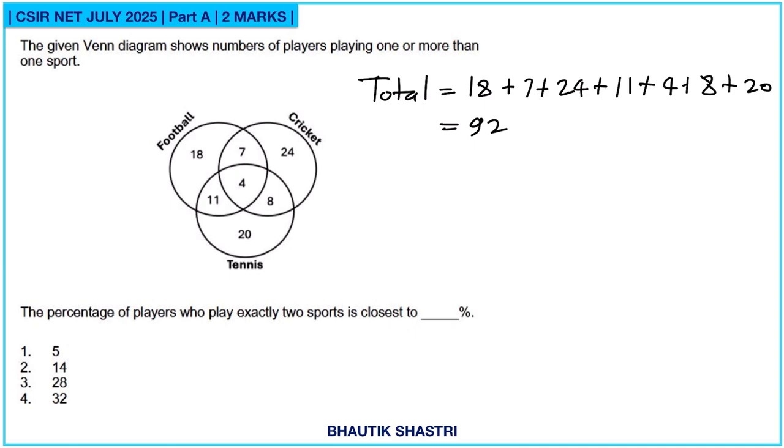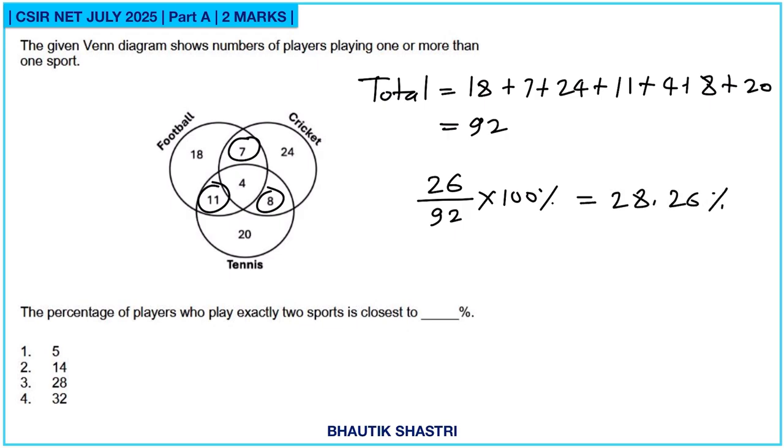And the number of players who play exactly two sports is 7 plus 11 plus 8, which is 26 upon 92. In percentage, it is 28.26%. So here option 3 is correct.